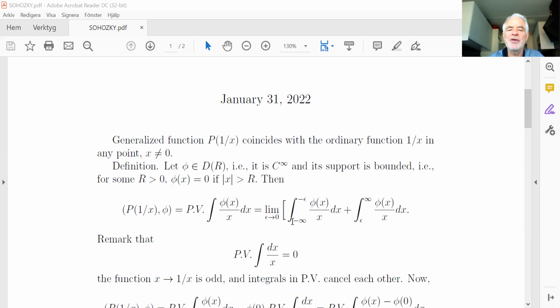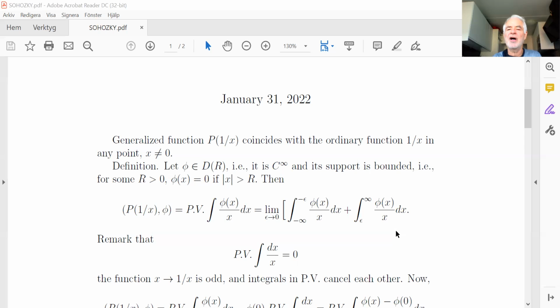What is the principal value of an integral? By definition, it is the limit as epsilon goes to 0, where we cut out the singularity. So the point x equals 0 we take out: the integral is from minus infinity to minus epsilon, we take out the interval from minus epsilon to plus epsilon, and then integrate from epsilon to infinity. So this is the formal definition.